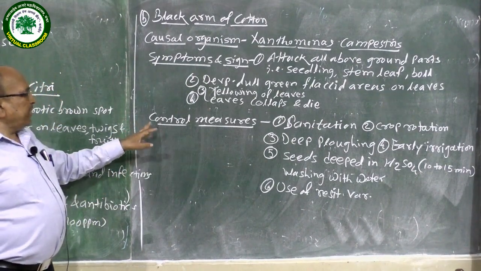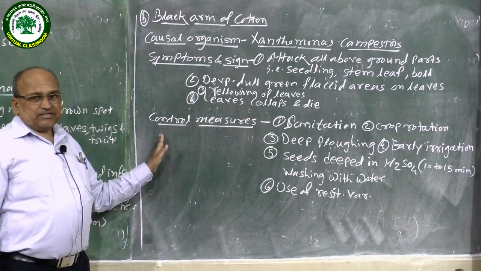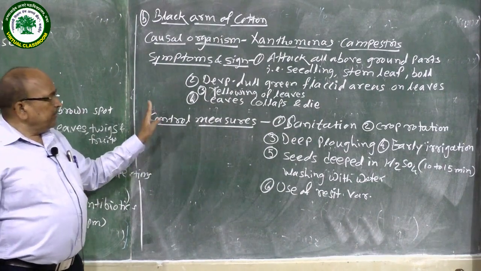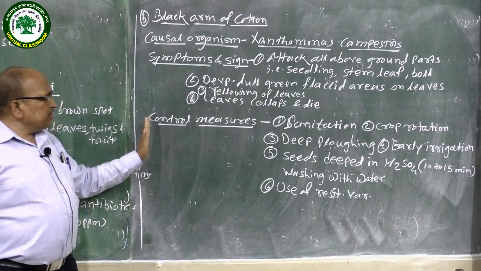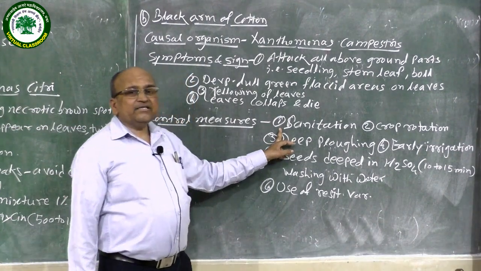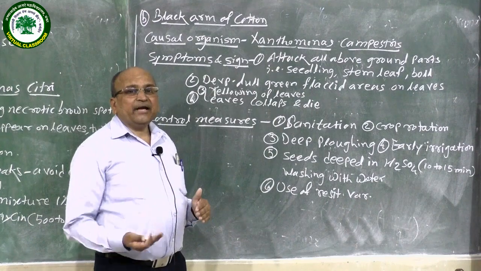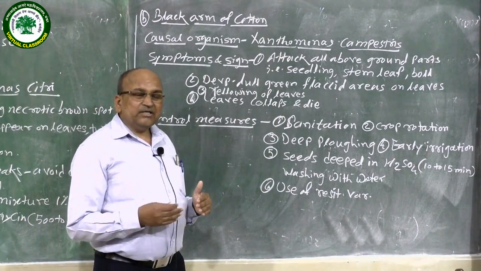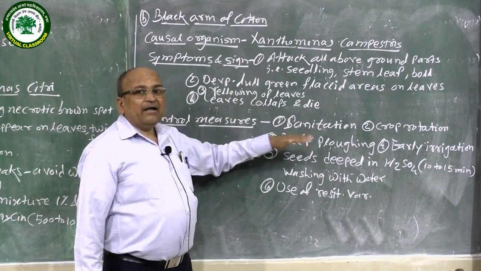These are the symptoms and signs of this disease caused by the bacterial pathogen. The last point is the control measures. This disease is controlled by different methods. The first one is sanitation. Sanitation is nothing but removal of the infected parts of the plant body, or uprooting of the seedlings as well as the adult plants, and they are destroyed.